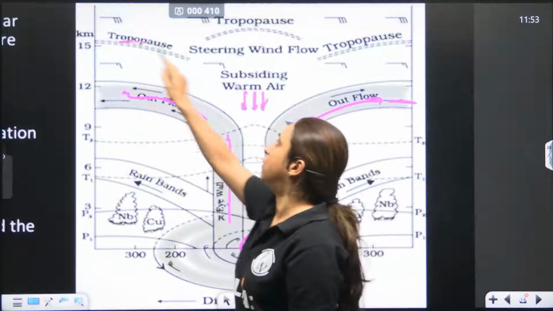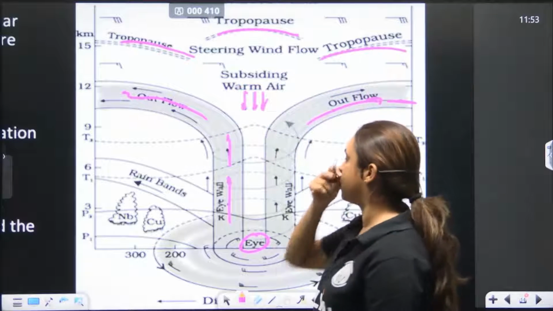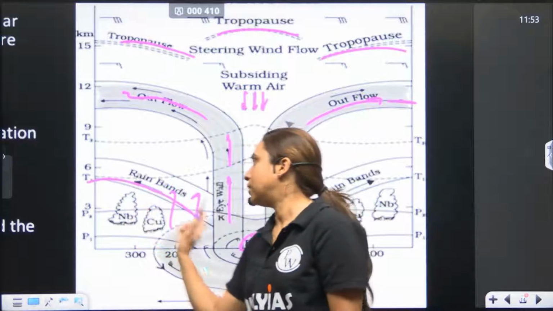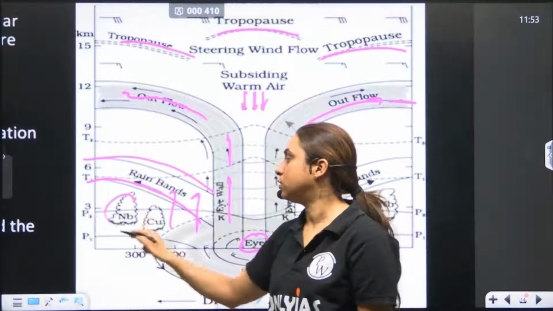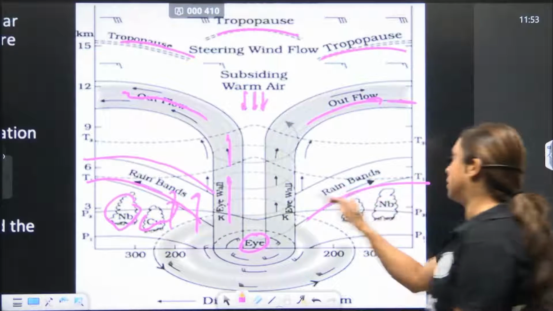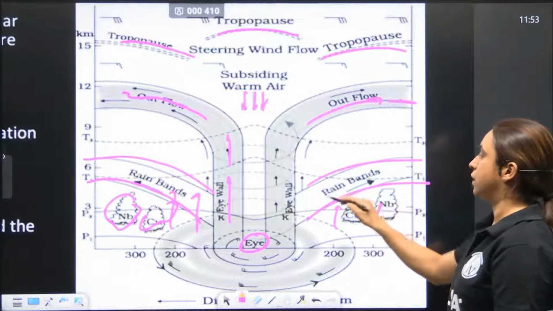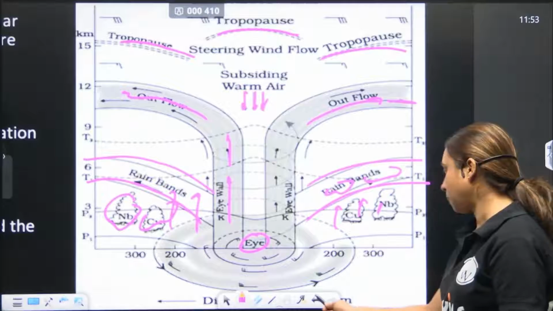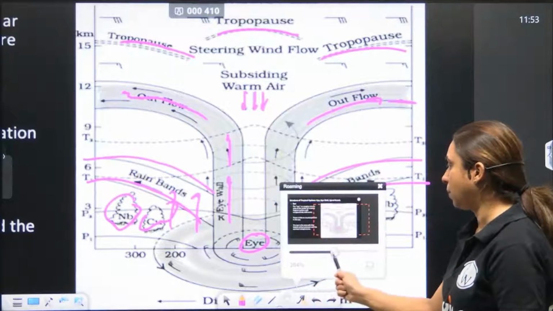This is the level of the tropopause. You have the rising air, and therefore you have rain bands. There are a lot of clouds here, because this is rising air. That is called rain bands. So what is the structure of the tropical cyclone?